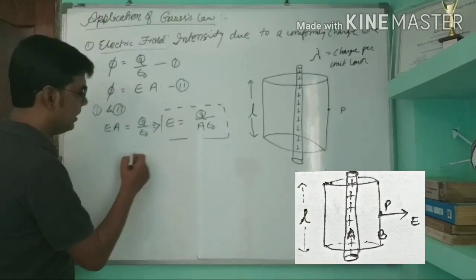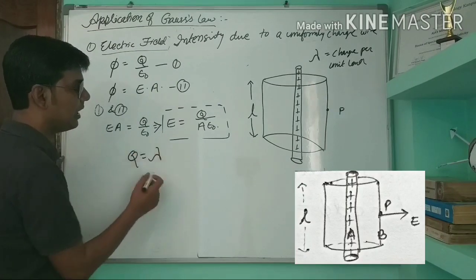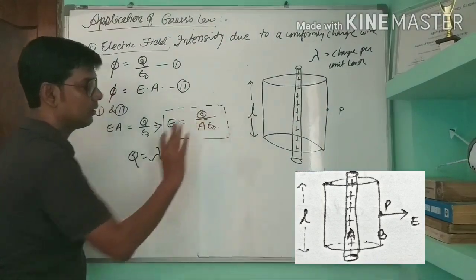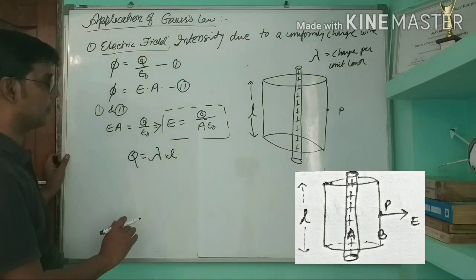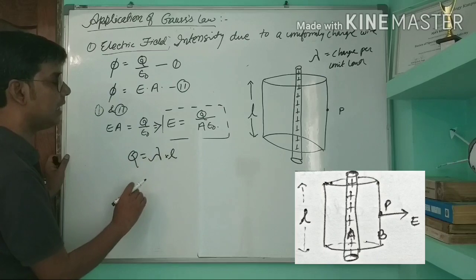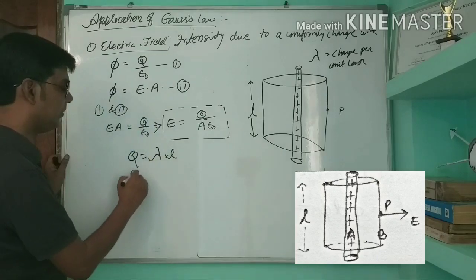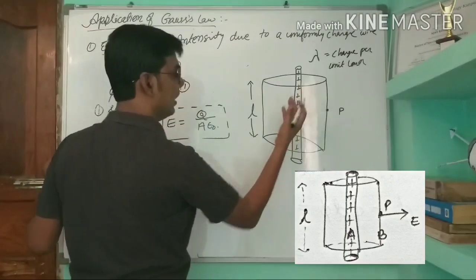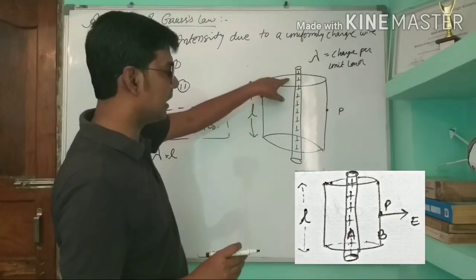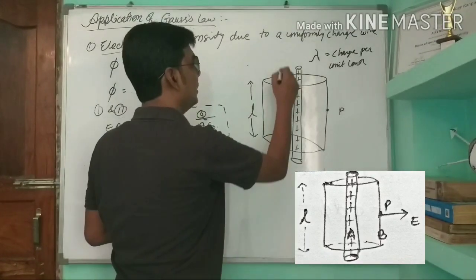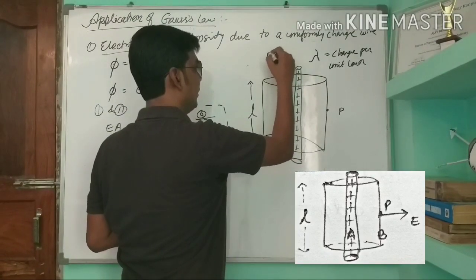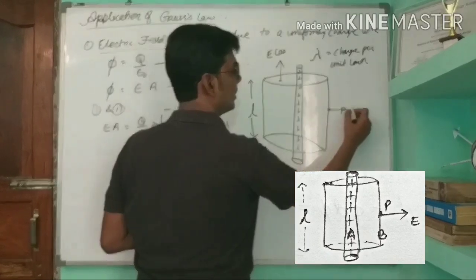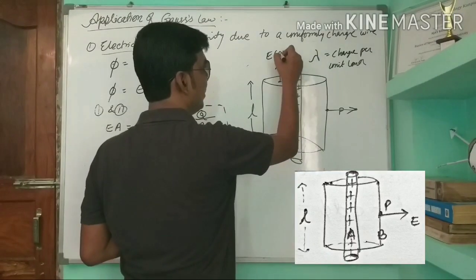Now here q is equal to lambda, the charge per unit length, into the length of this Gaussian surface, so q will be lambda into L. What will be A? A will be the surface area of this cylinder. We will neglect the top and bottom because the electric field will be E cos theta, and it is 90 degrees from this. So cos 90 will be 0.